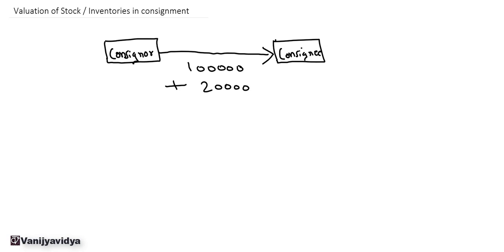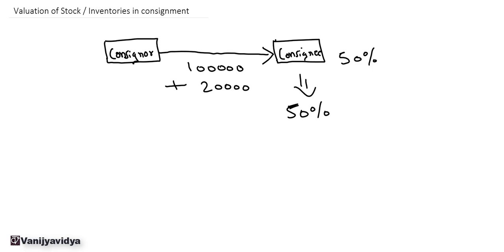Out of this total goods, consignee was able to sell only 50% of the goods, and 50% is a stock or inventory that is with the consignee at the end of a particular period. Now, how to value this inventory? Now, this inventory of 50% with the consignee will be valued at the cost or net realizable value, whichever is lower. Now, let us see this. Now, let us see what is the cost.